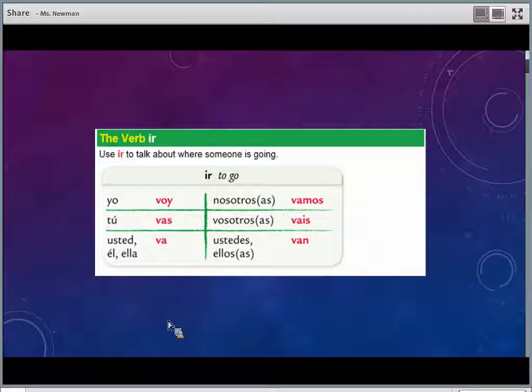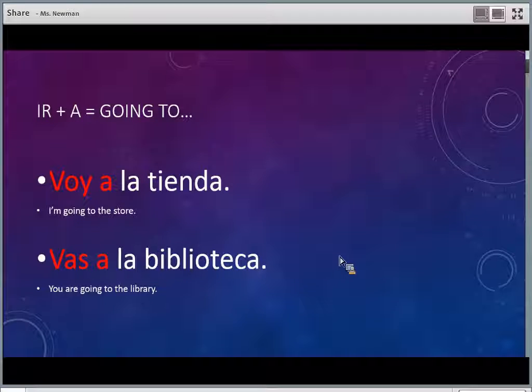The verb ir, another irregular one that you just have to memorize. You'll use it a lot. Yo voy, tú vas, usted, él, ella va, nosotros vamos, vosotros vais, ustedes, ellos van. So to go to the store, you use ir plus a. So voy a, vas a, and so on.